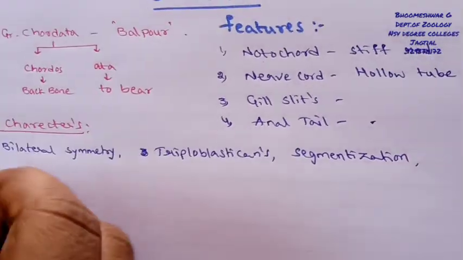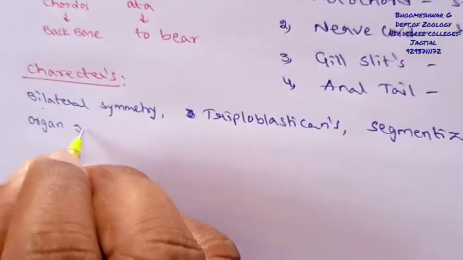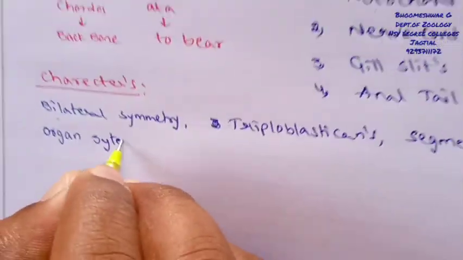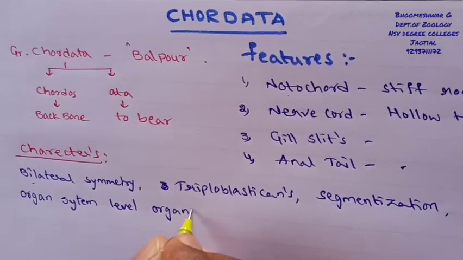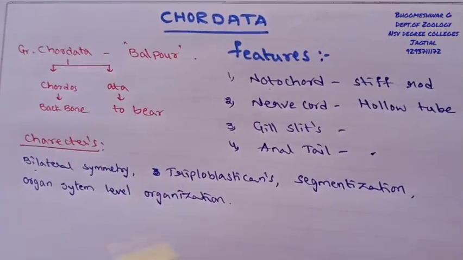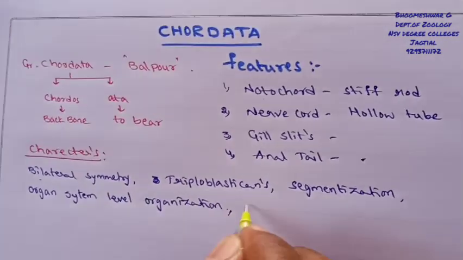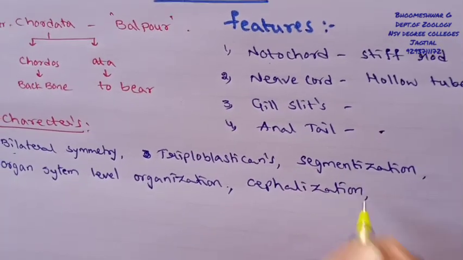This group of organisms belongs to organ system level organization, meaning a group of organs forms an organ system. Cephalization, meaning a clear, distinct head, is also present.